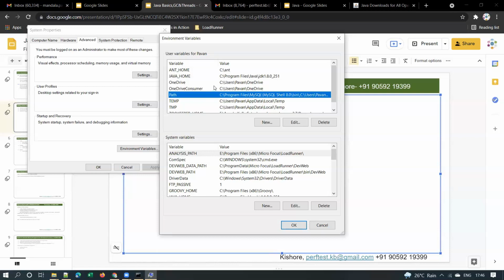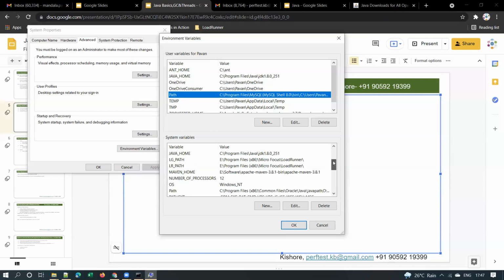On Windows or any operating system, we can create multiple user profiles. I hope everyone knows that. We can create multiple user accounts. So if you set a variable in the user variable section, it will be applicable only to that particular user. However, if you set a variable in the system variables, you are defining that variable at the system level, which means these variables will be applicable for any user. So that is the difference between user variables and system variables. Another important Windows basic concept that everyone should know.